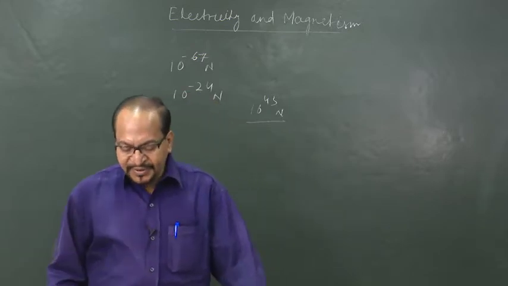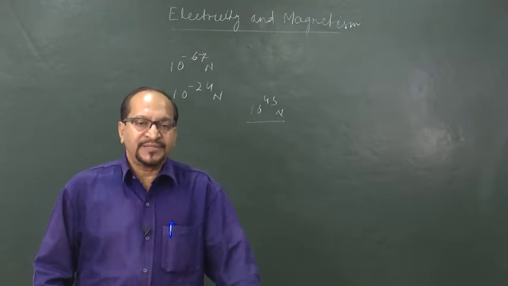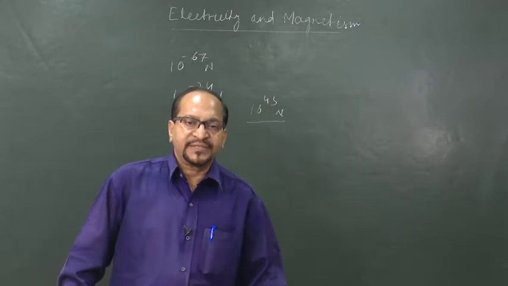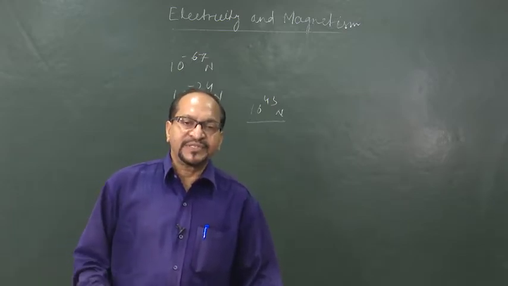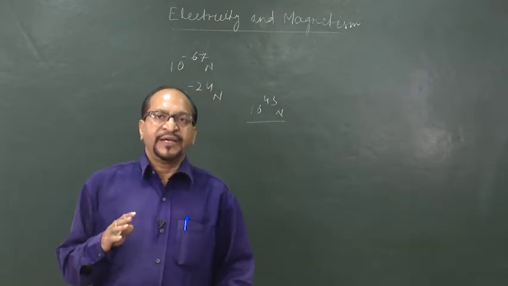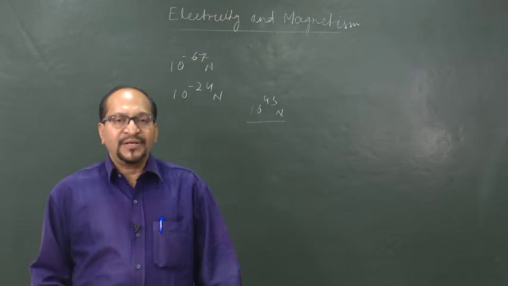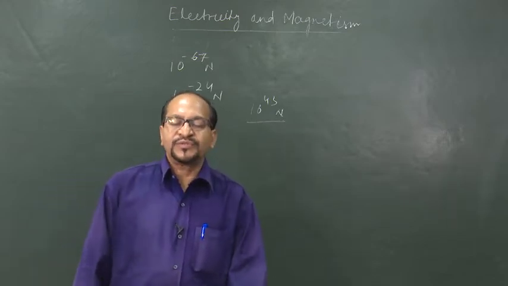Well, as I have told, there exist two types of charges, positive charge and negative charge, and protons have positive charge, electrons have negative charge. And unlike gravitational force, this electrostatic force is both attractive and repulsive in nature. Like charges repel, unlike charges attract, and this is a very strong force.